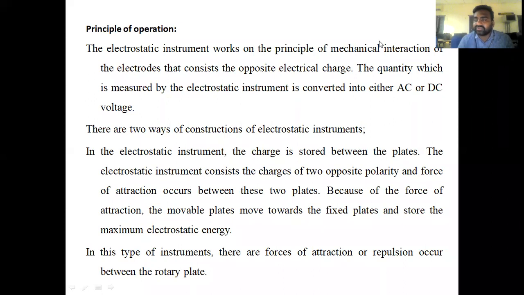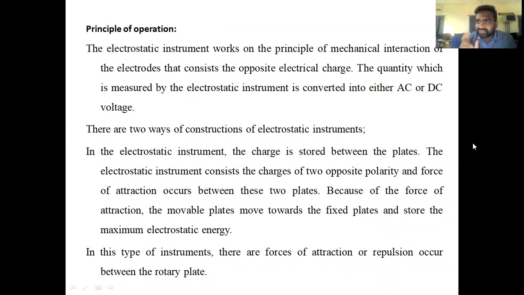There are two types of classifications we can see. The first classification deals with the charge stored between two plates. One charge is positive and another is negative, so there are two opposite polarities.